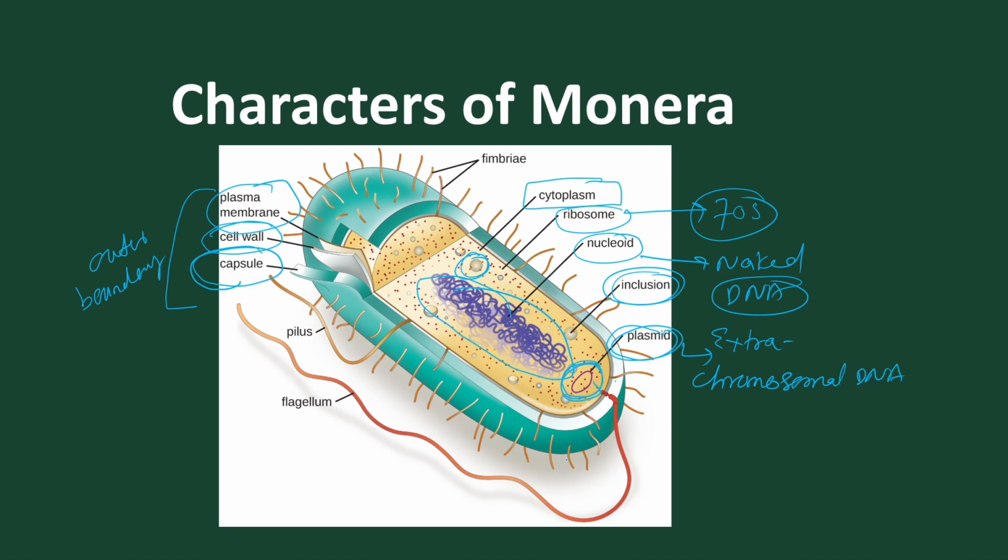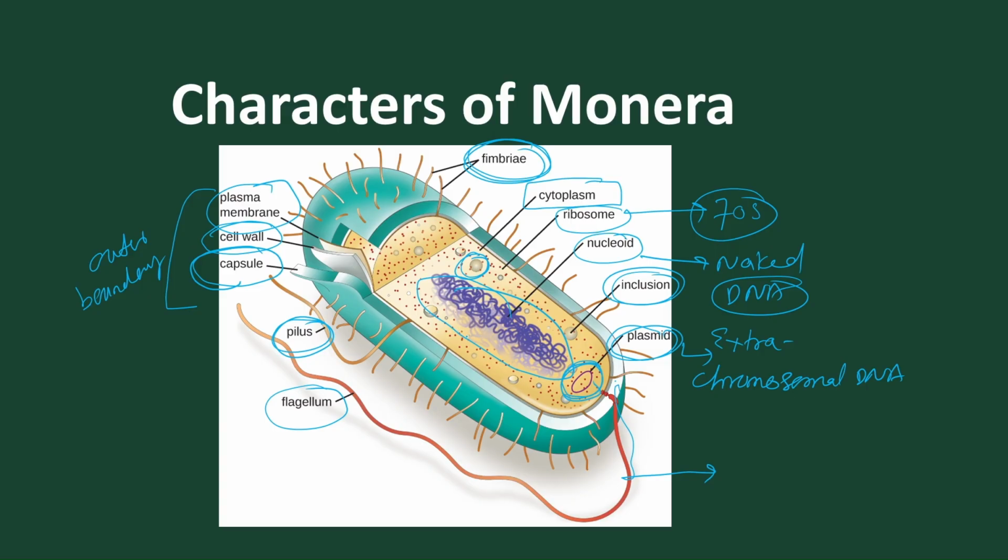And in the outer part we find certain appendages present. A long appendage is present for movement, which is called flagella, which is made of flagellin protein. Then we find fimbriae for attachment to any organism, and we also have pili that help in reproduction. That is the sex pili that help in reproduction. So this is the brief structure of the bacteria, that is, the bacteria present in the Monera kingdom.